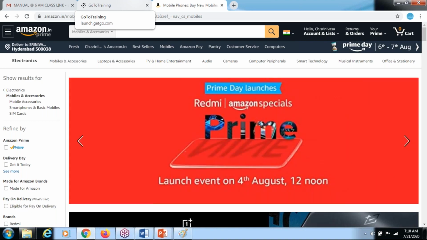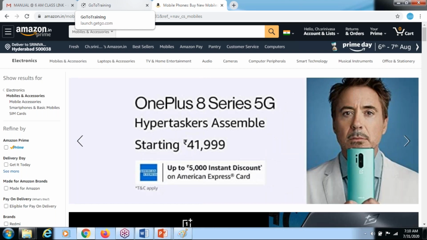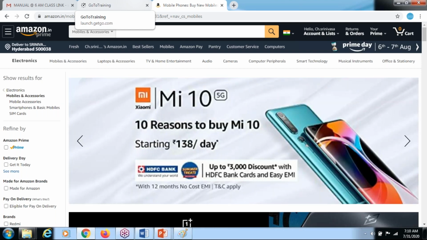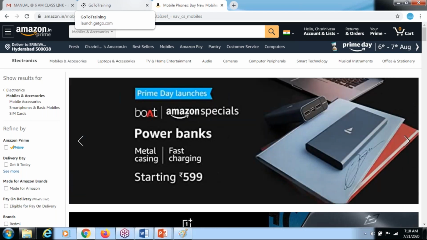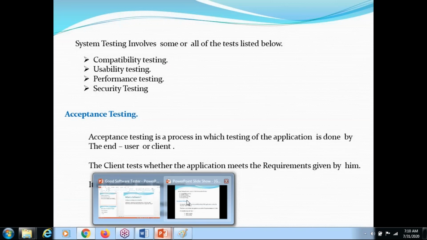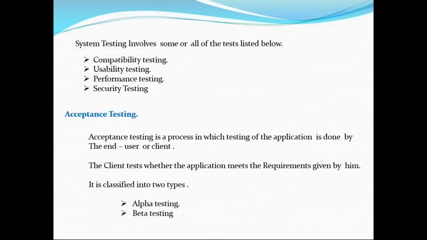System testing is nothing but end-to-end testing, or we can call it product testing, or E to E, end-to-end testing. So in end-to-end testing, what we need to test: compatibility we need to check, usability we need to check, performance you need to check, and security we need to check. Then only can we complete the system testing.